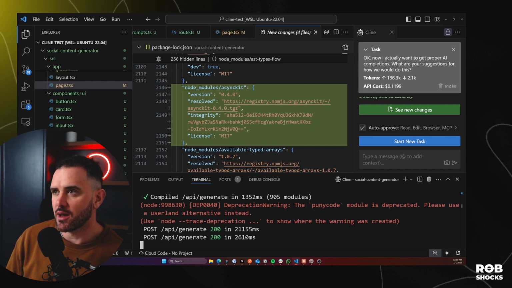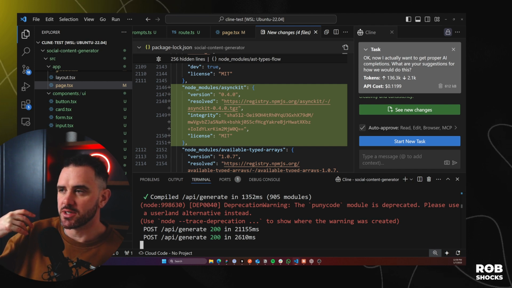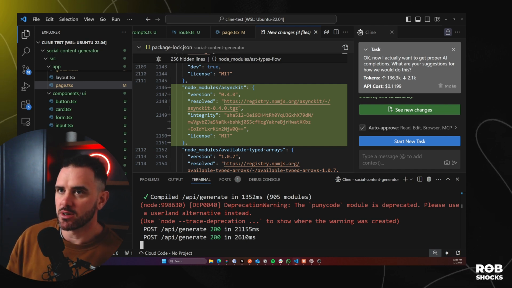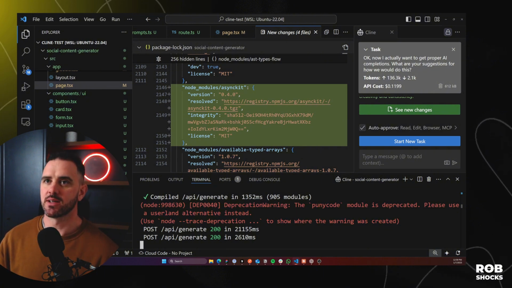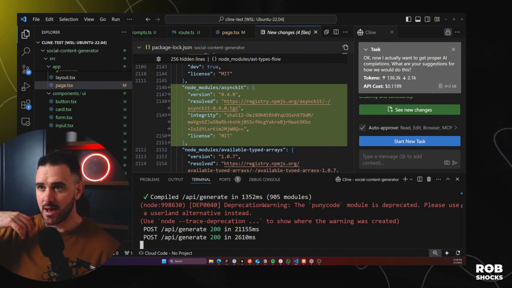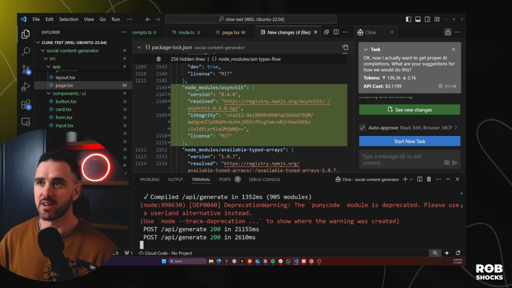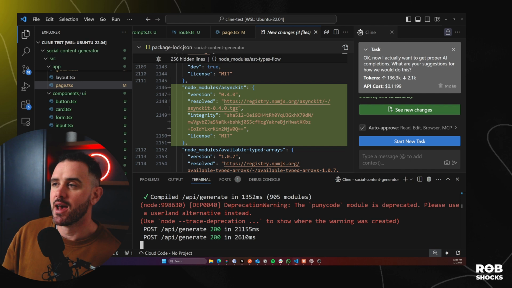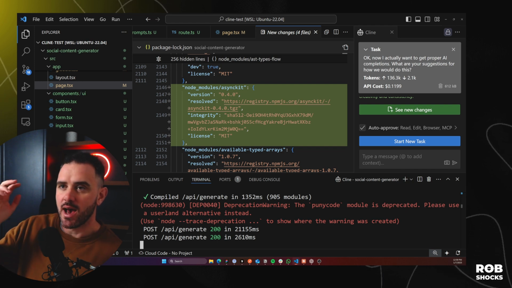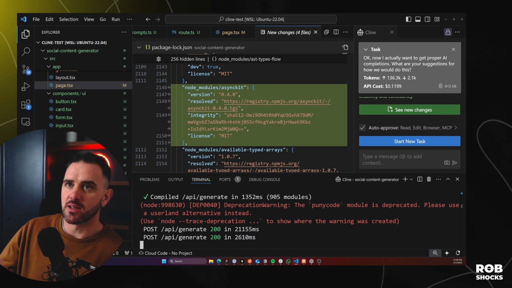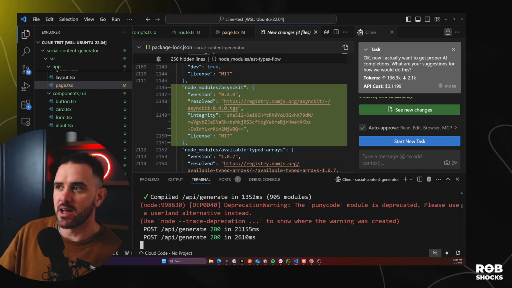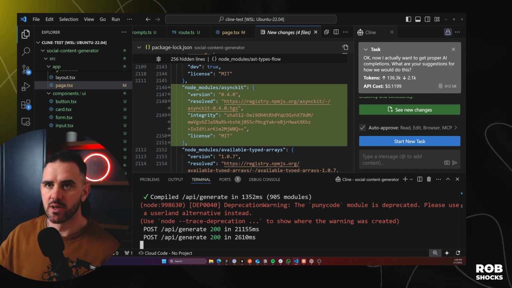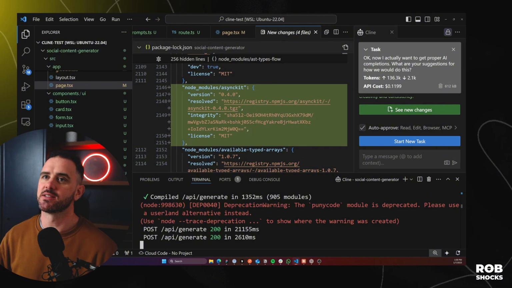I also really like the ability to use the browser tool, the ability to open up a browser to see and test if anything goes wrong. It's actually looking at the console for errors, and then it's taking those errors, understanding them, and then applying them to fixes in the app. And if you click this auto approve button, it's going to step through that process itself.